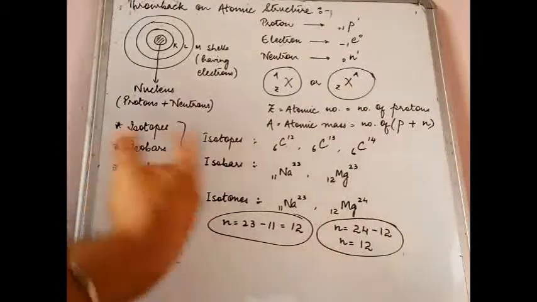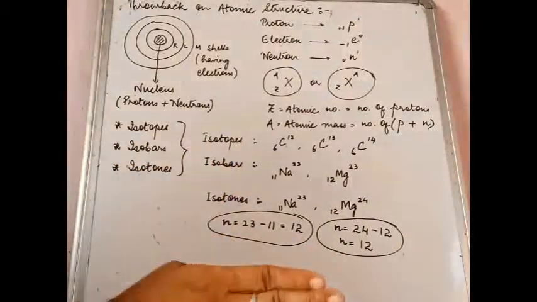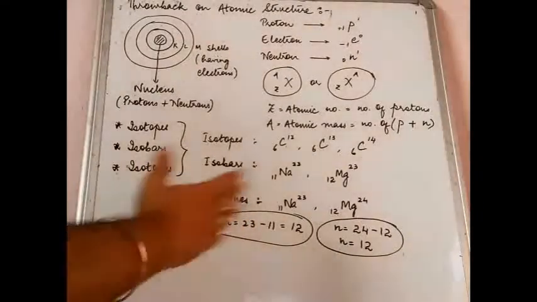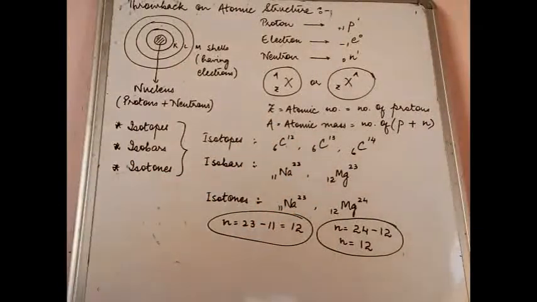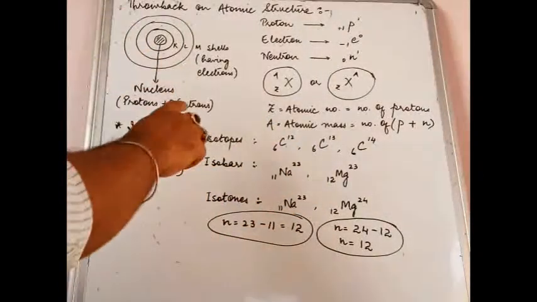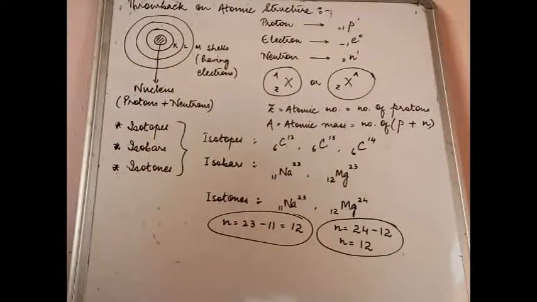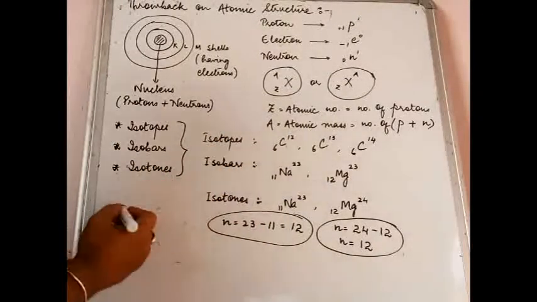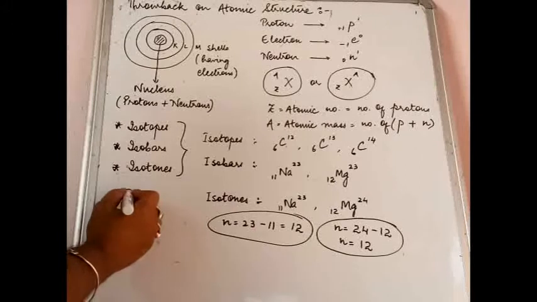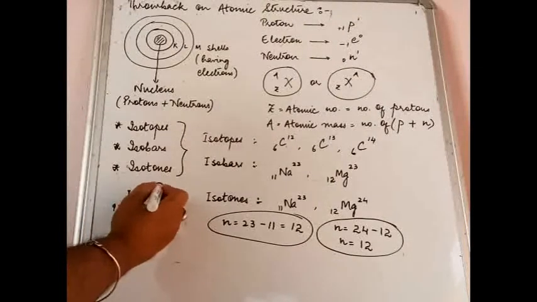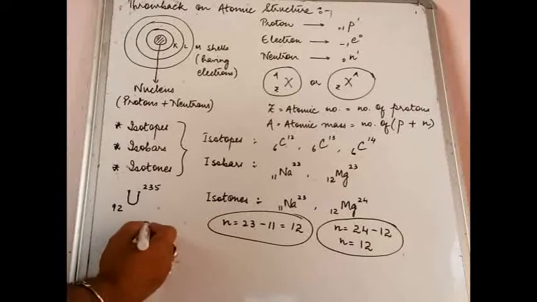So isotones are atoms of different elements having the same number of neutrons. This can be the easy definition. You will find a number of other examples also. It is essential that for examination purposes you remember the basic theory, the concept, and some of the very basic examples like this. If you want a bigger example, I can give you a very common radioactive element, uranium, represented with a capital U. You have 92U235 and you also have 92U238.